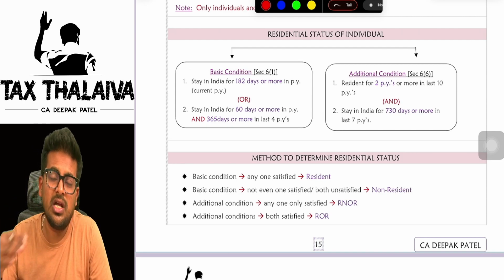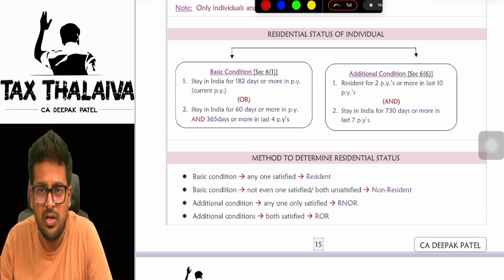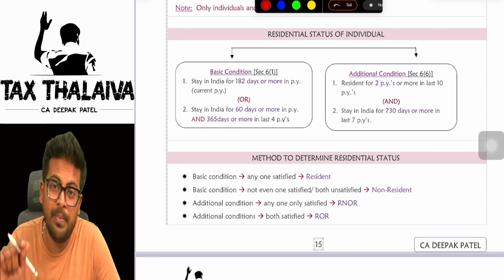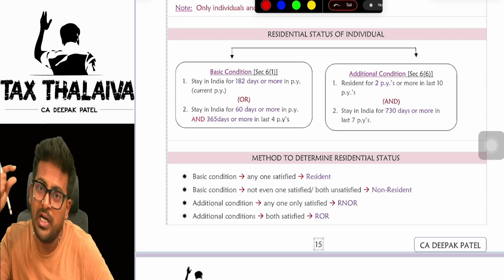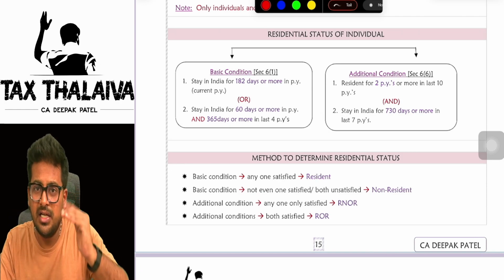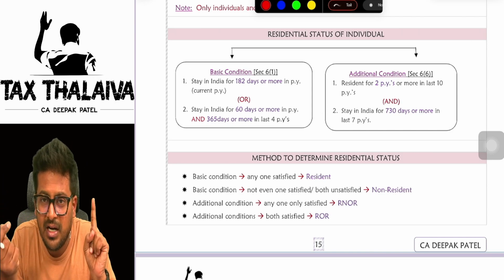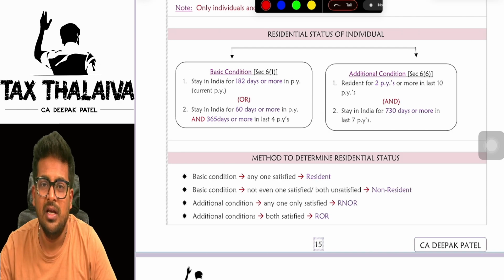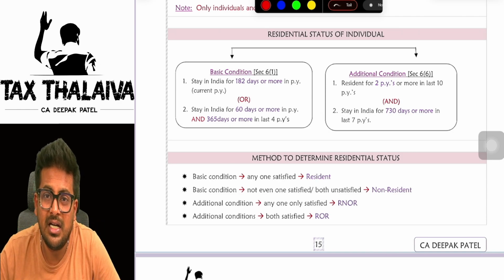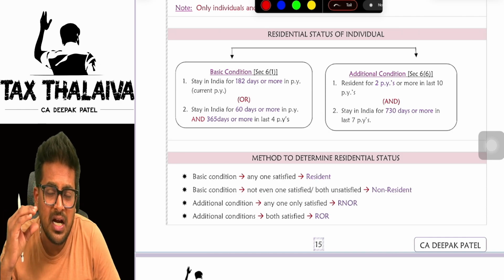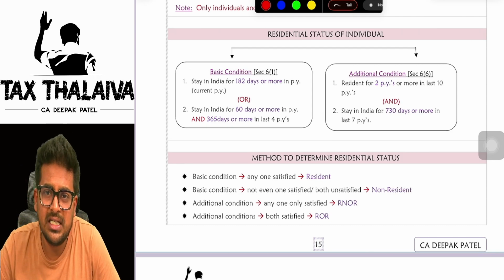Once you check the basic conditions, then you need to go to the additional conditions and check how many conditions that person is satisfying. If both the additional conditions are satisfied, then the person will become resident and ordinary resident. Whereas if one of the basic conditions is satisfied, but only one condition or none of the additional conditions is satisfied, the person will become resident but not ordinary resident. If none of the basic conditions are satisfied, that person will become non-resident.